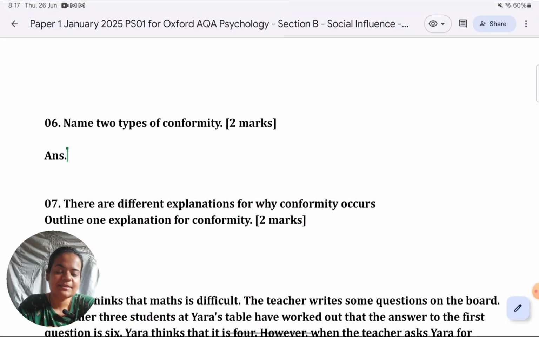In today's class, we will go over part 2 of a lesson that I've started in solving the January 2025 paper for PS01. I've already completed section A memory in a previous video. I'll link it in the description box below. I strongly recommend you watch that video before watching this one, because exactly how I'm going about this lesson, what is my approach to it, I've explained in that video. I will not be repeating it here.